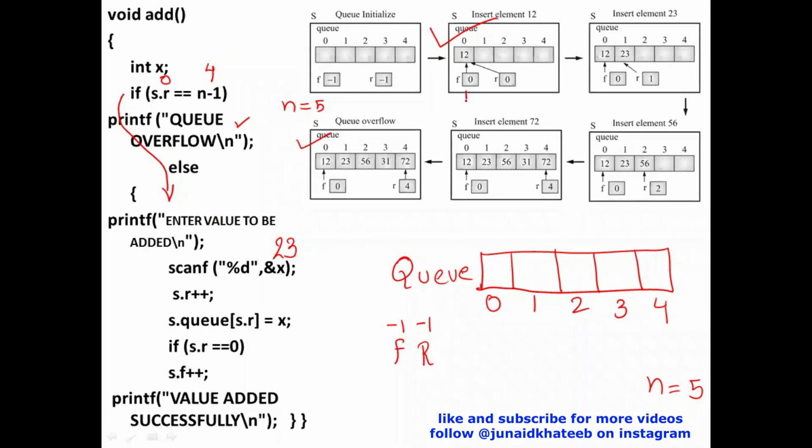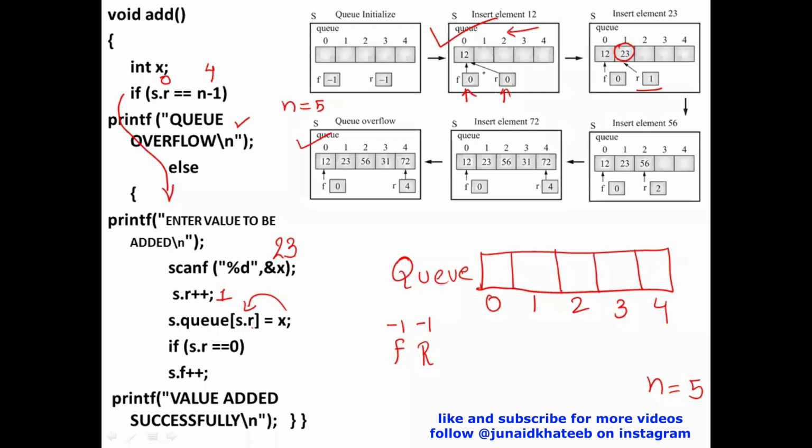Over here, this front is index 0 and rear is index 0. If a new value is getting added into the queue, I need to increment this rear pointer. So s dot r plus plus. So going by this example that you see, if r was 0, it becomes 1. So rear now becomes 1. That means it points to the next memory location. At index rear, in this array queue, I'll copy the value of x. That is how this 23 got added to this queue.